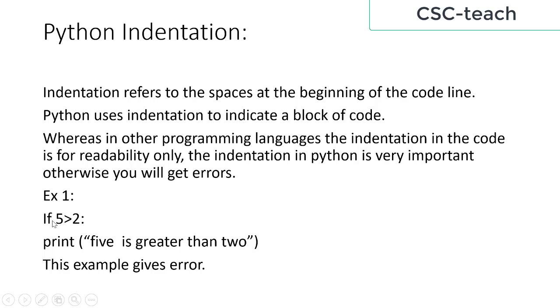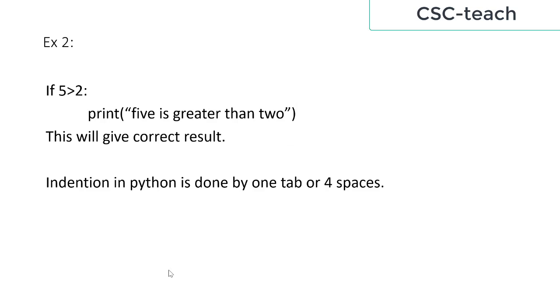Example 1: if 5 is greater than 2, print 5 is greater than 2. Here there is no indentation, so this example gives an error. Next, example 2: if 5 is greater than 2, and we give indentation here, then print 5 is greater than 2. This will give the correct answer, that is, 5 is greater than 2.